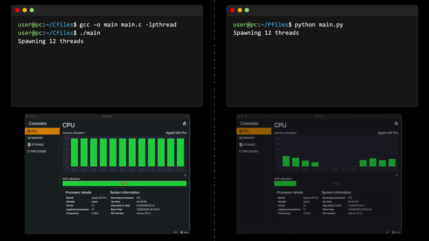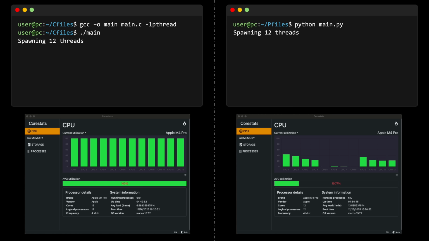But if I open a resource monitor, things get more interesting. The C version is clearly using all the cores on my computer, while the Python version isn't really doing much.